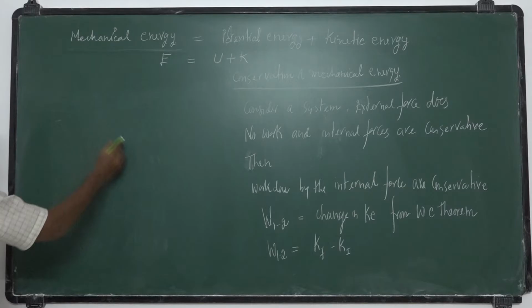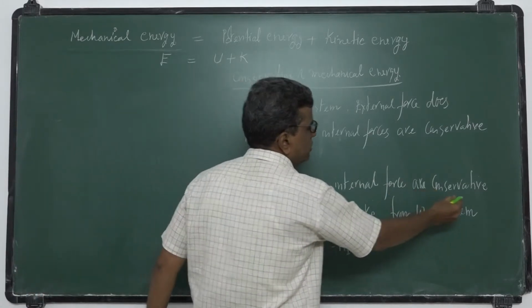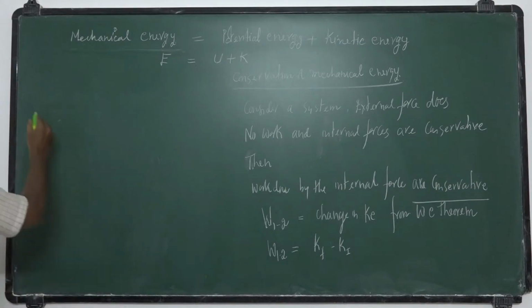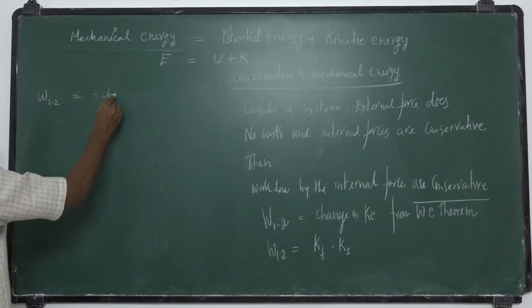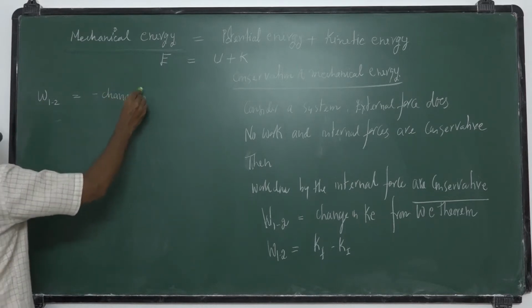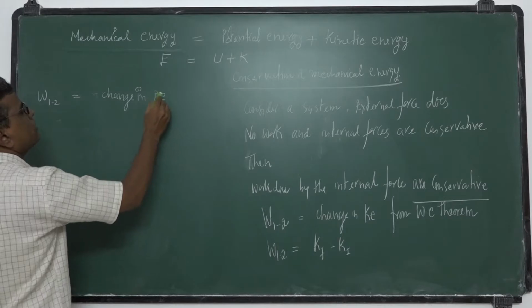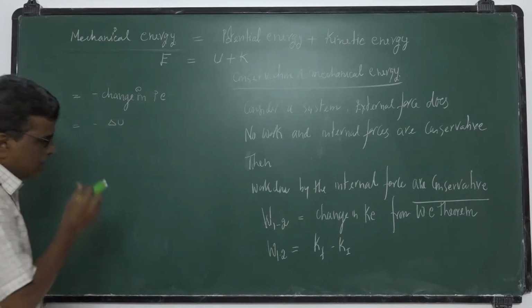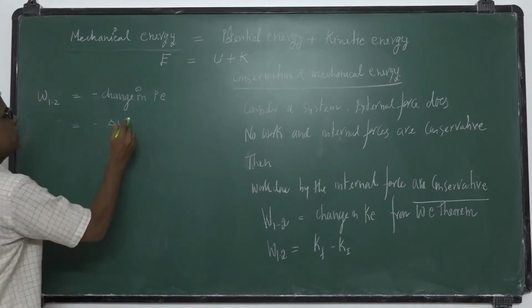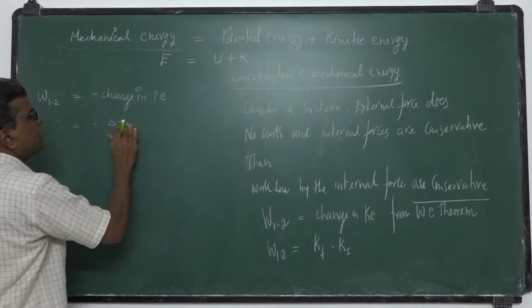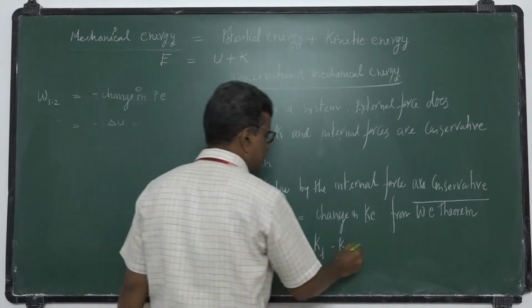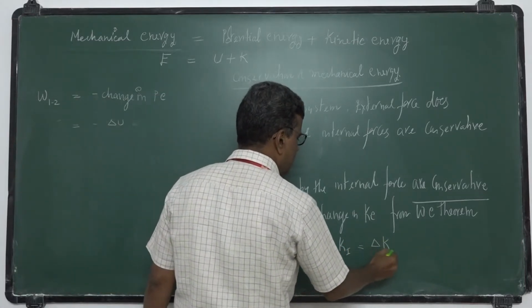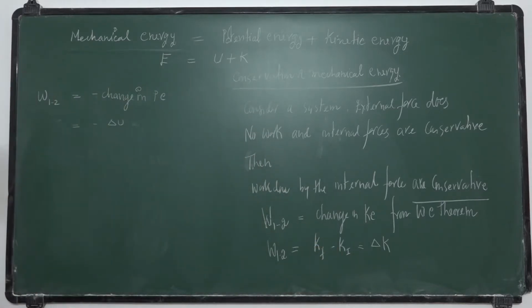Since the internal forces are conservative, the work done to move from 1 to 2 is equal to minus the change in its potential energy, which is minus delta U. Here I will write it as delta K, the change in its kinetic energy.